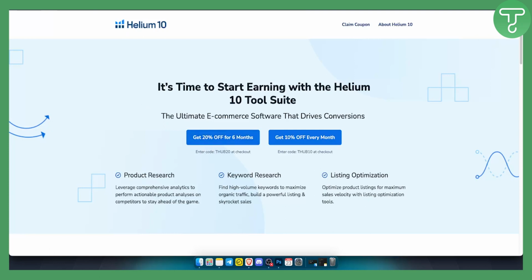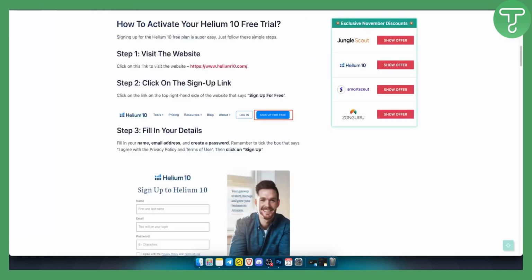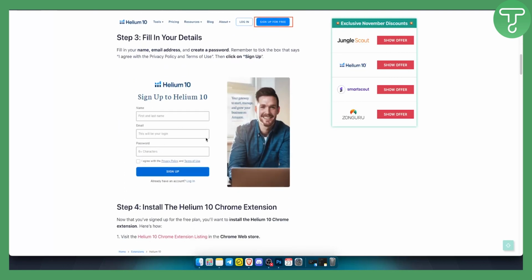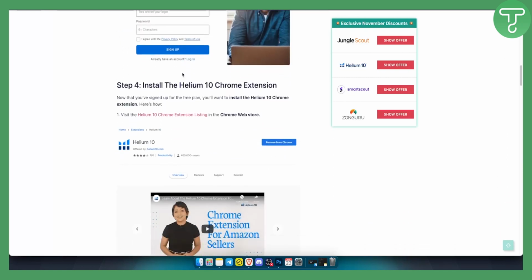So first thing is how you can claim a Helium 10 free trial. Helium 10 actually has a free trial, and you can use Helium 10 for free, not just during the free trial, but you can also sign up for free. So what you want to do is visit the Helium 10 website and sign up for free here. You will need to go through the process of signing up to Helium 10. From there, you will also need to install the Helium 10 Chrome extension and all that good stuff.